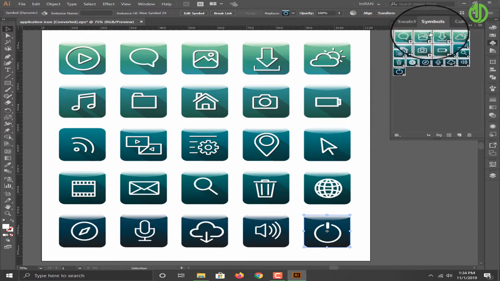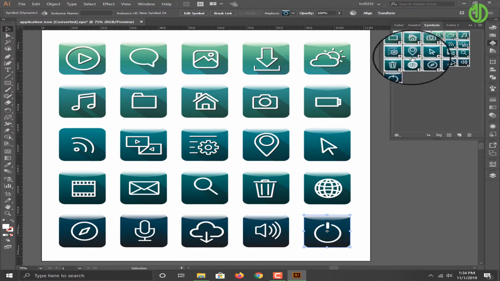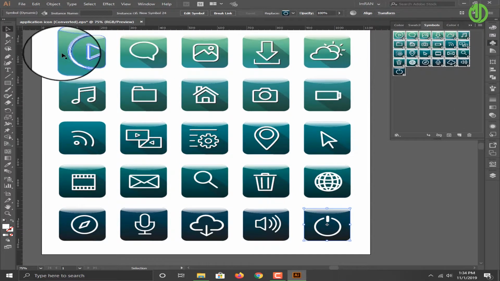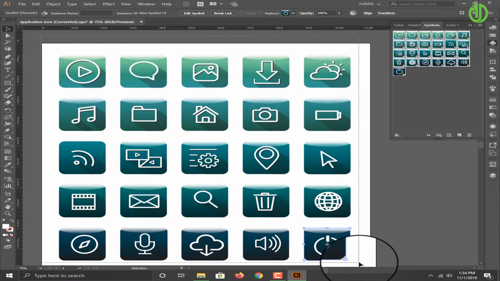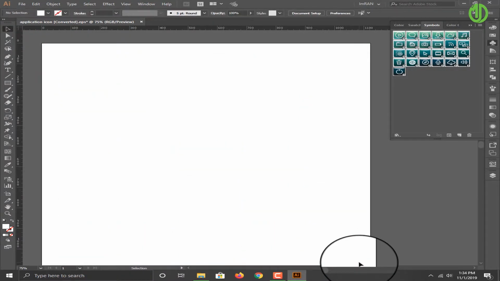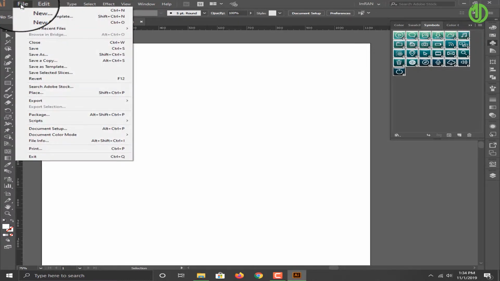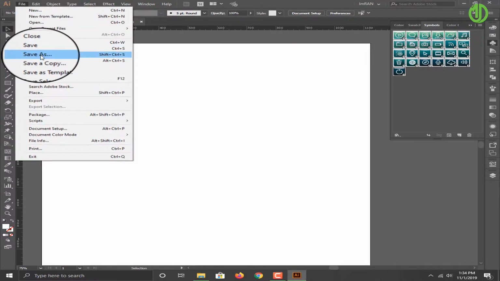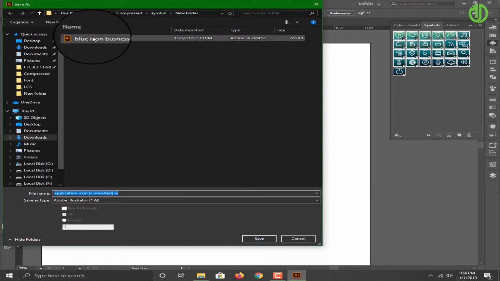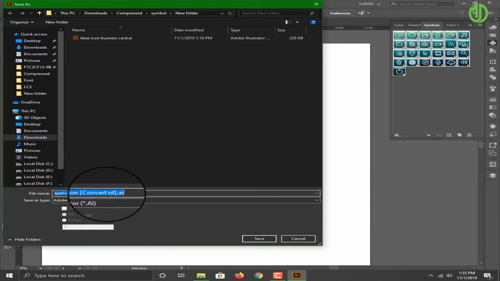Okay, this is my symbol and delete all. Okay, go to file and save as, and application icon AI.